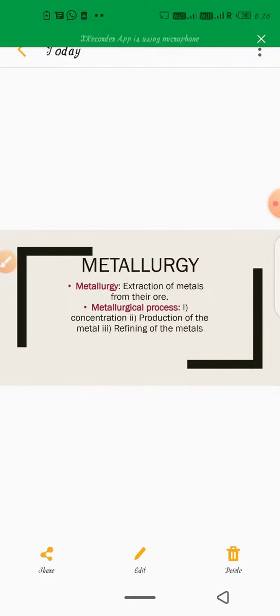Okay, what are the sources and the process of metallurgy? Extraction of metal from its ore is known as metallurgy. The metallurgical process depends upon a three-step process: concentration of ore, production of metal, and refining of metals. Concentration means the removal of impurities from the ore.